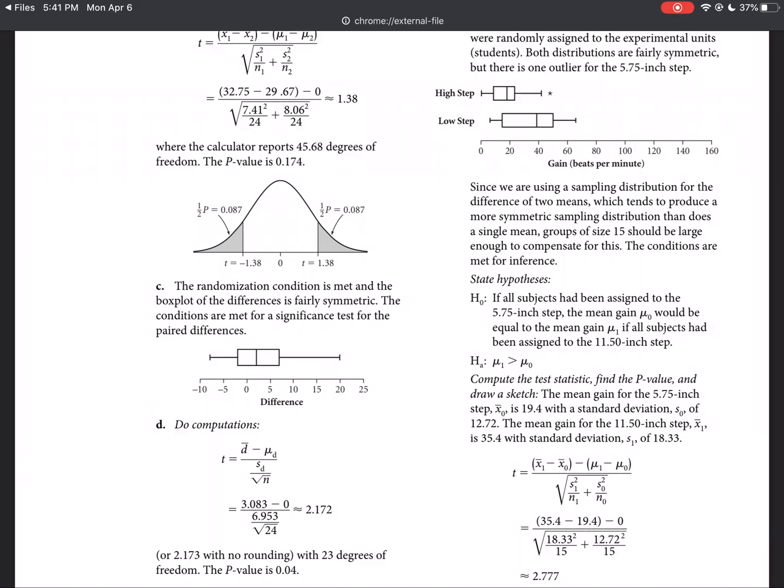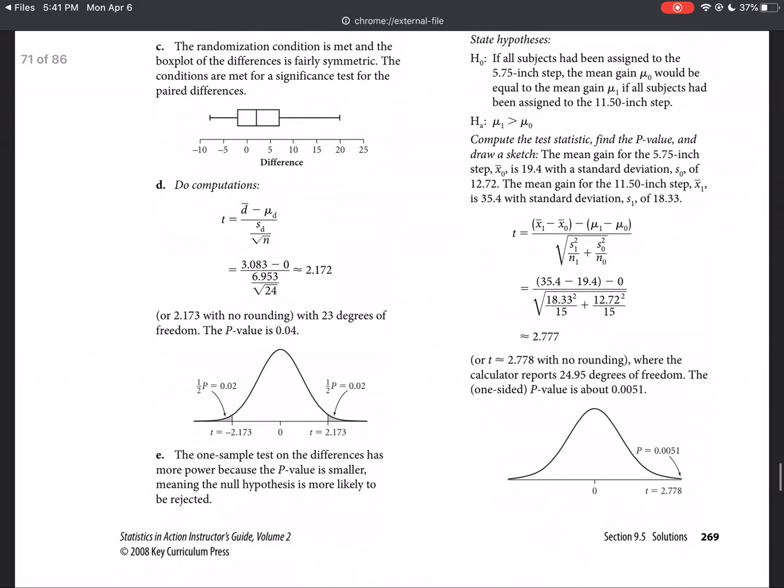I would just assign mu sub 1 to the gain of the people on the 11.5-inch step and mu sub 2 to the gain for the people on the 5.75-inch step. That's the way I would do it, and I think that makes the most sense, okay? So if you took only the gains, you had to subtract the numbers first, plug those into L1 and those into L2, and then compare L1 to L2. This would have been a 2-sample t-test on the calculator.